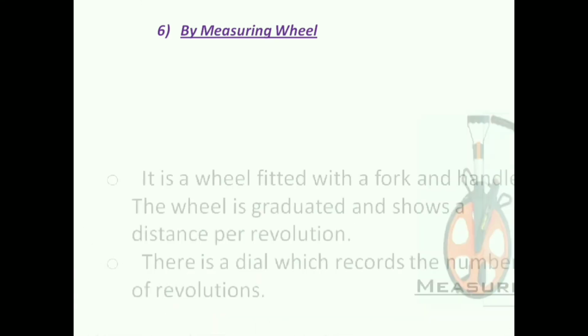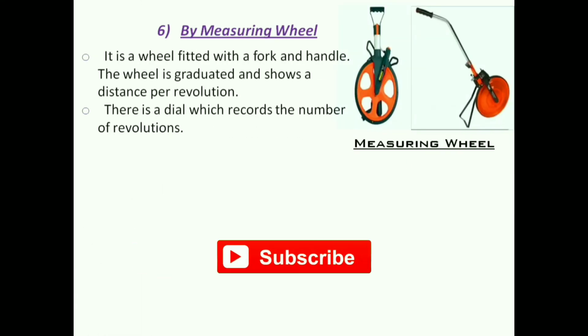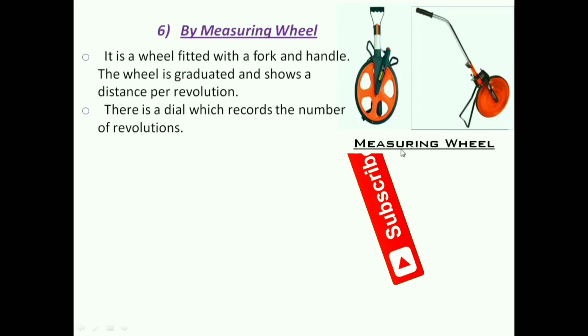Next method, by measuring wheel. It is a wheel fitted with a fork and handle. The wheel is graduated and shows a distance per revolution. There is a dial which records the number of revolutions. This is the picture of measuring wheels.